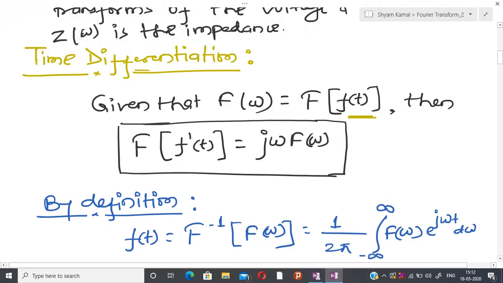Now suppose I have some signal in time domain, and this is the operator, because in the last class I defined this as the Fourier operator.